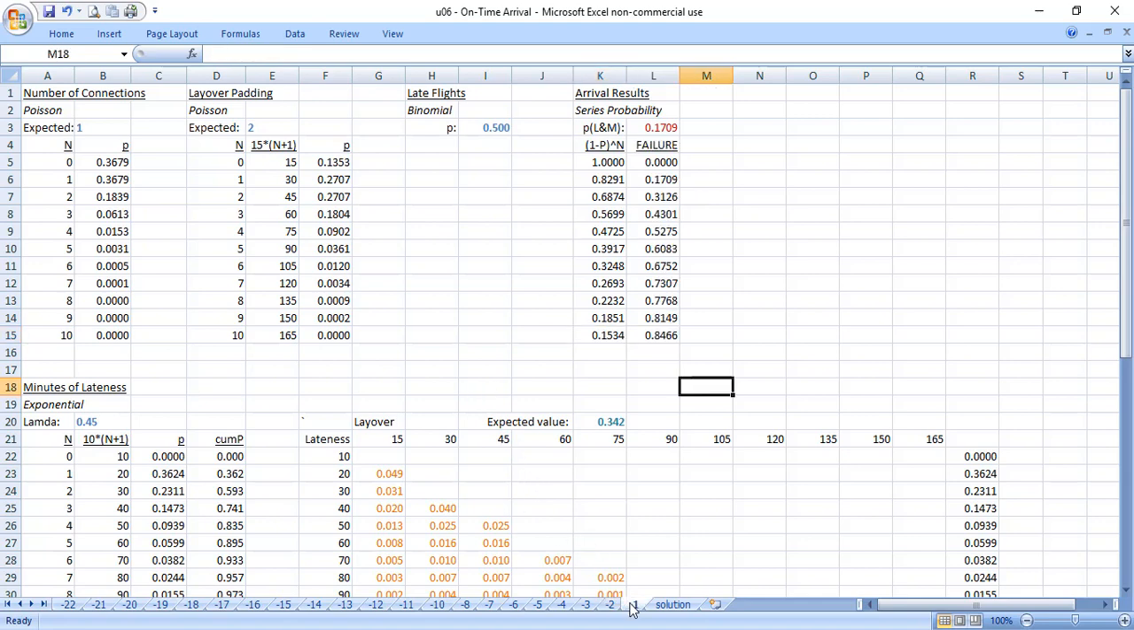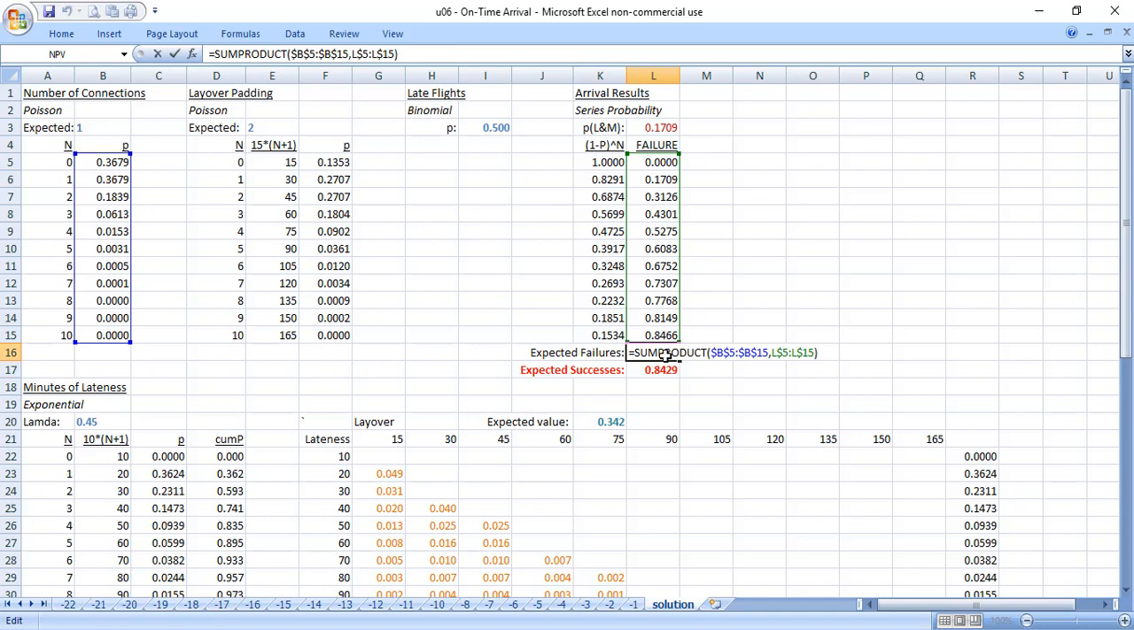So I can now take those numbers and subtract that from 1 to get the probability for that number of connections of actually missing my flight as I go through. So the failure is 1 minus this success number. And then lastly, I just have to weight that probability to get my final answer. So the expected failures under this column is not just the sum of column L, but it's the sum of column L weighted by the probabilities over in column B. So multiply the failure rate by the probability of having that many flights.